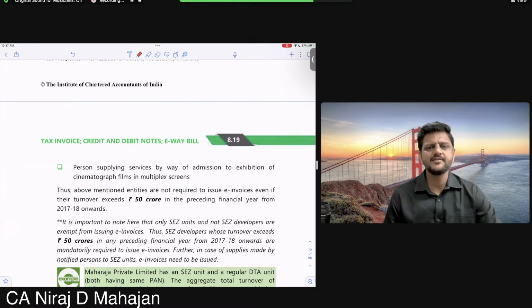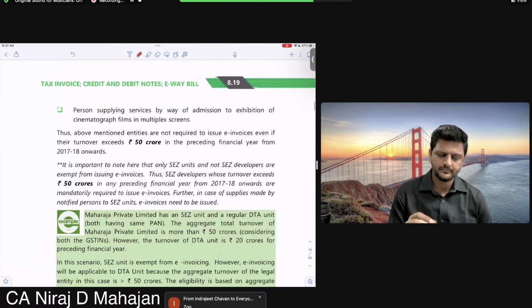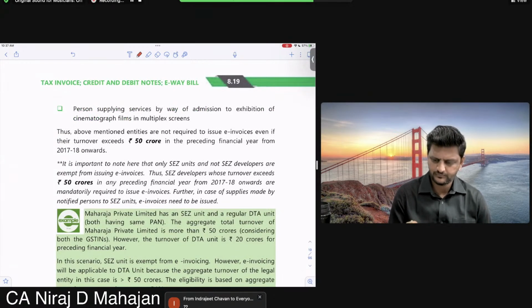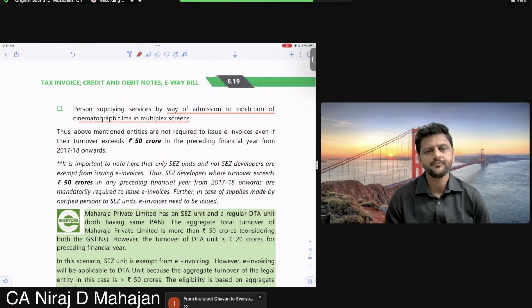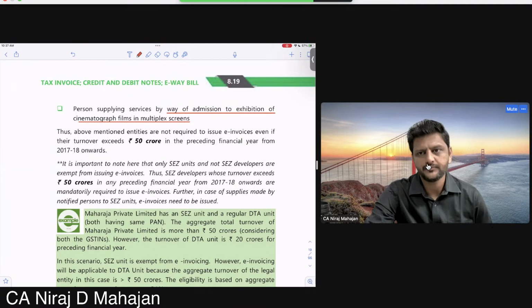Person supplying services, cinema halls also. Okay, impossible. Cinema also. What is the question? Not yet. That is not yet covered.